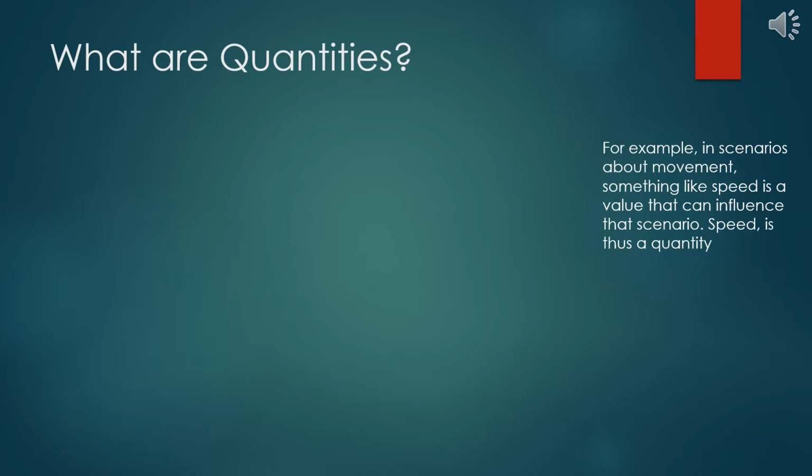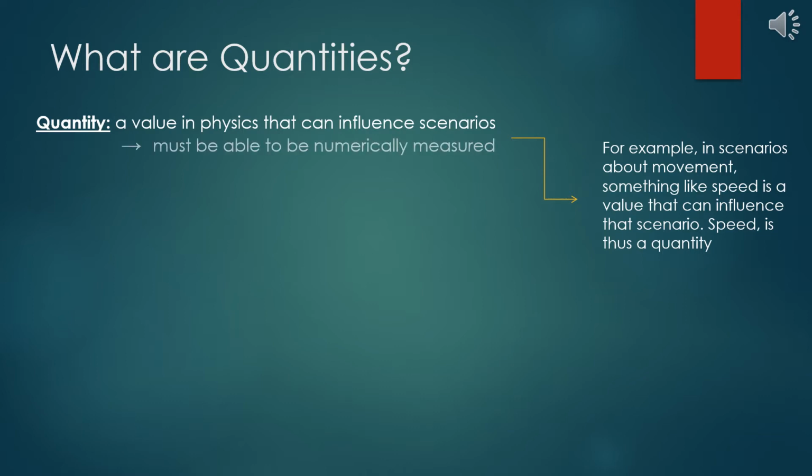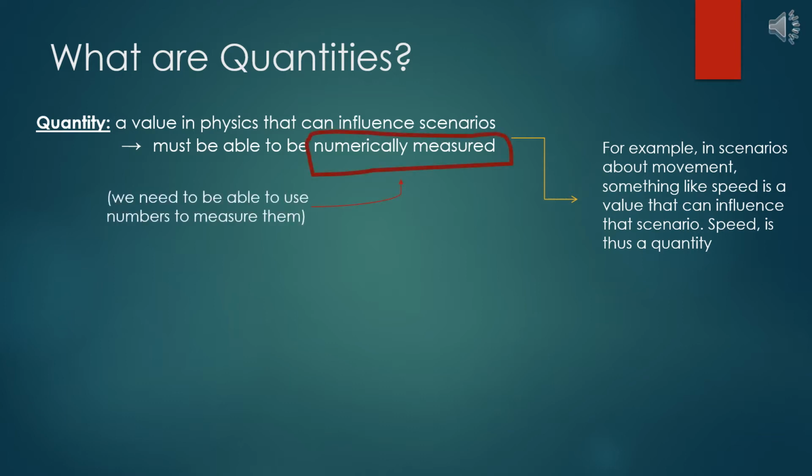These values that carry importance are known as quantities, and to be a quantity, we really just have to be able to numerically measure them. For example, time is a quantity because it can be measured in seconds. We have to be able to use numbers or something to measure that quantity. So if you can think of something you numerically measure, it's probably a quantity.